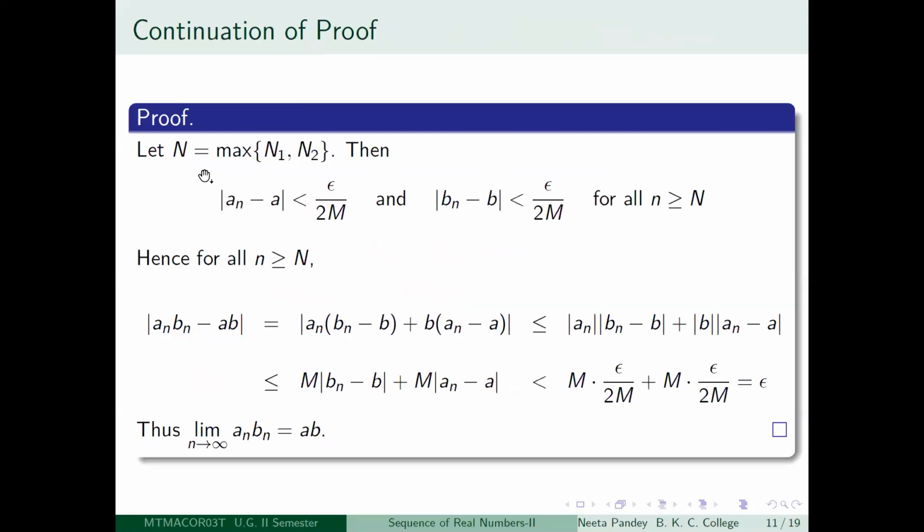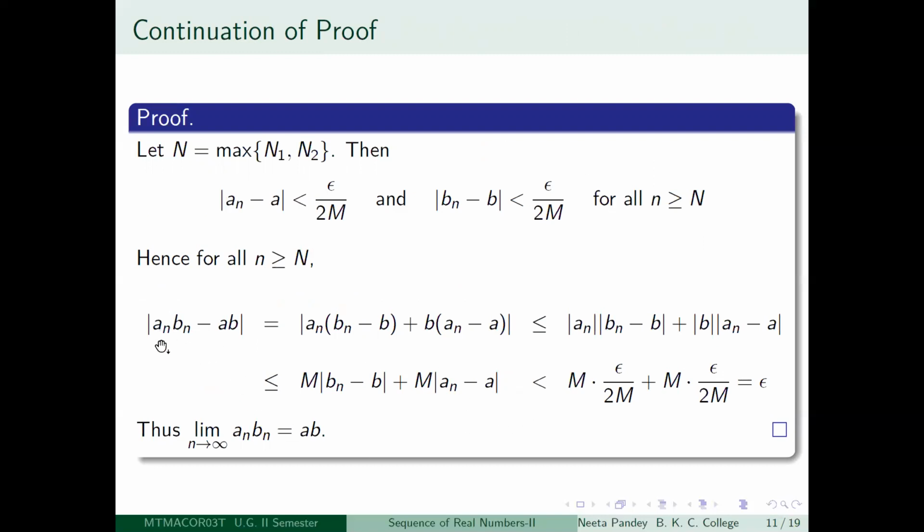So you take N to be the maximum of n1, n2, then modulus of a_n minus a is less than epsilon by 2M, as well as modulus of b_n minus b is less than epsilon by 2M for all n greater than or equal to N. So after the same term, both these inequalities are true. That is going to be helpful for us. So now let us see, what are we going to do? Take any little n greater than or equal to capital N. In the first few things we will not require it. It is only here that we will need it.